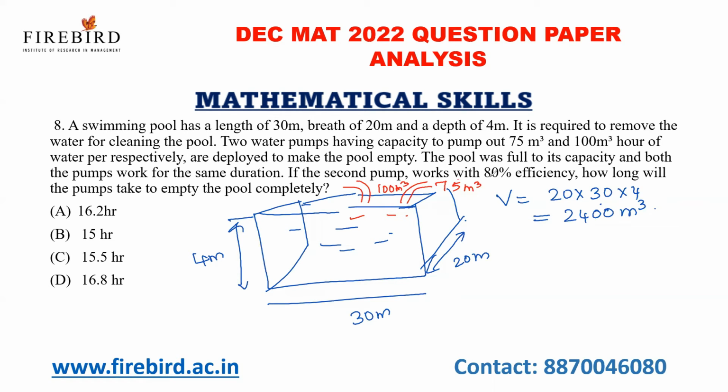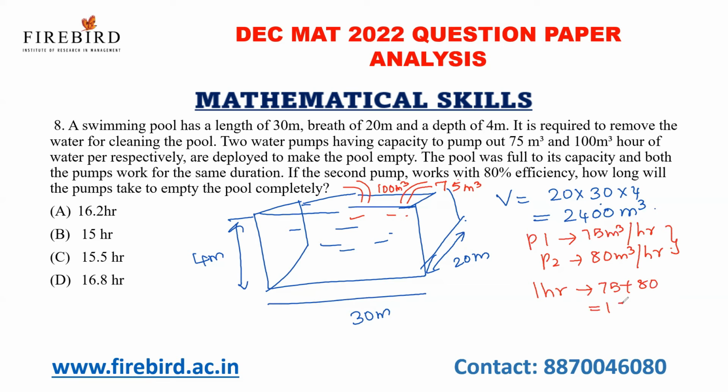If the second pump works with 80% efficiency, the second pump is 100 meter cube per hour, so 80% of 100 meter cube is nothing but 80. How long will the pumps take to empty the pool completely? That is my question, right? Now, pump 1 is 75 meter cube per hour and pump 2 is 80 meter cube per hour. If both the pumps are open together, in 1 hour they will take out 75 plus 80.